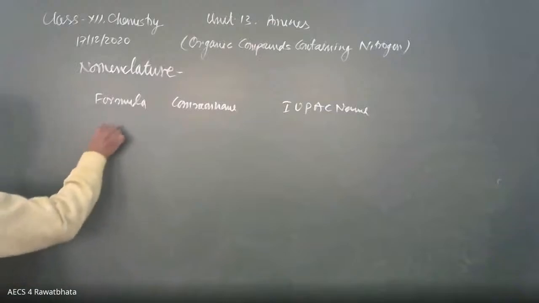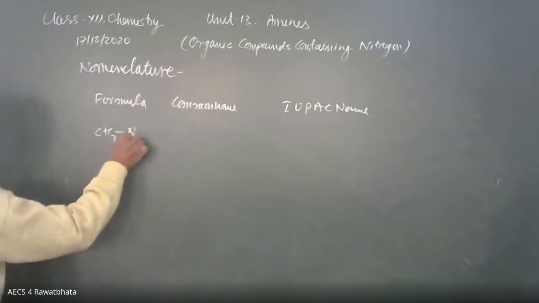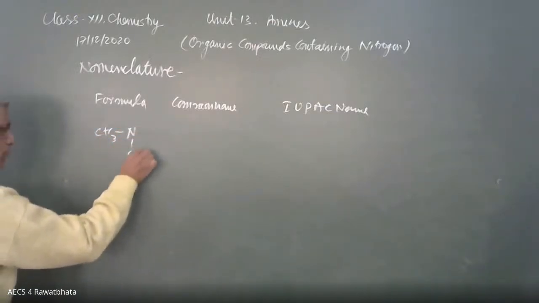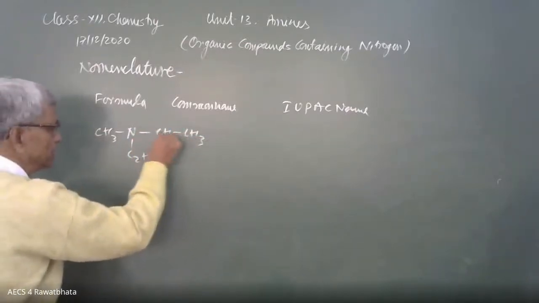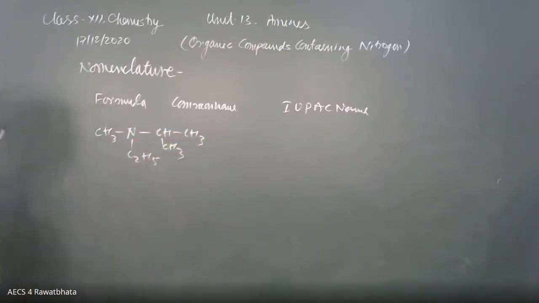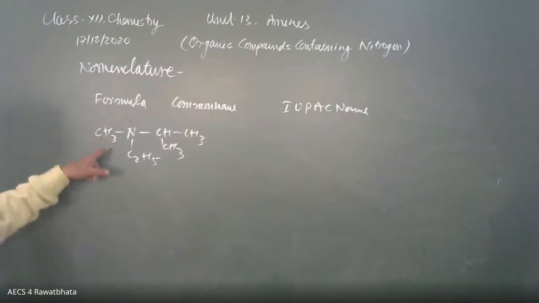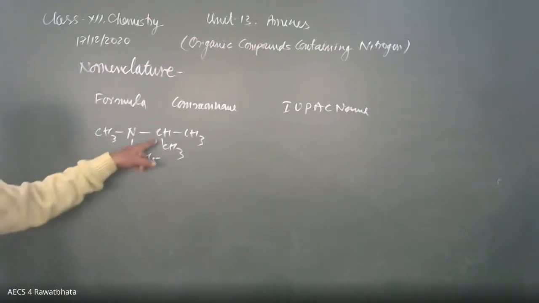Here it is CH3, N, here is C2H5, here is CH, CH3, CH3. What is the common name? 3 different alkyl groups are there. One is methyl, another is ethyl, another is isopropyl.